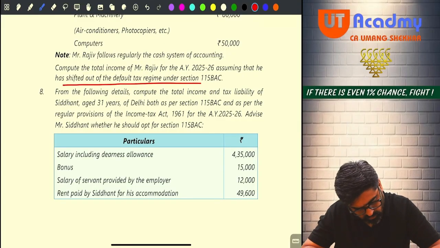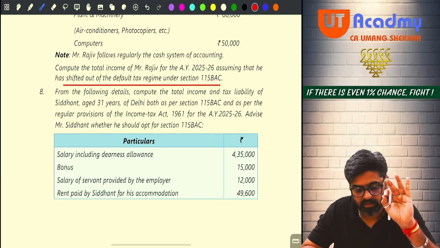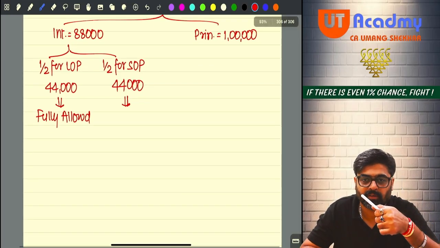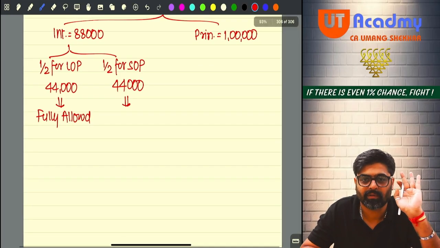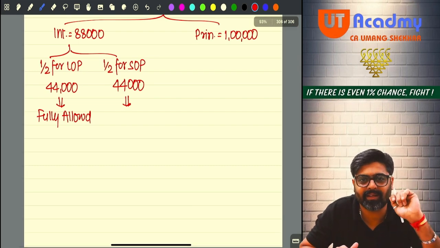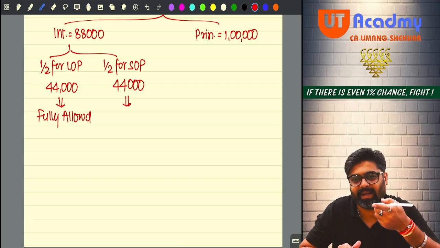Shifted out. Meaning you are not following 115 BSE. Thank God. If you are not following 115 BSE, your SOP interest will be allowed. 44,000 you can claim. But not more than 30,000. Because the loan was taken prior to 1st April 99.